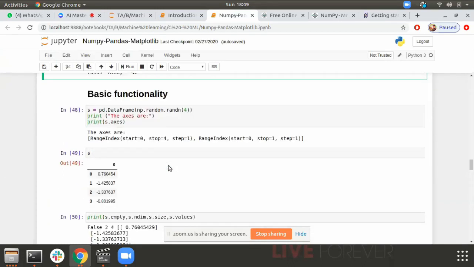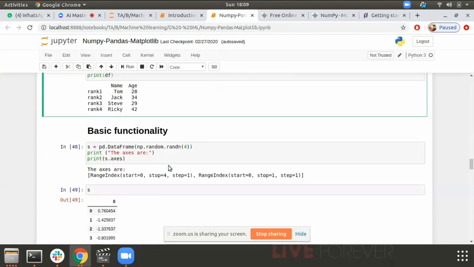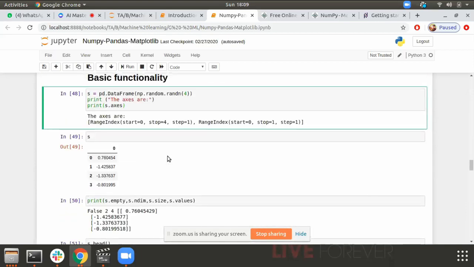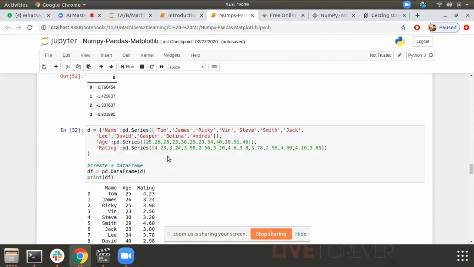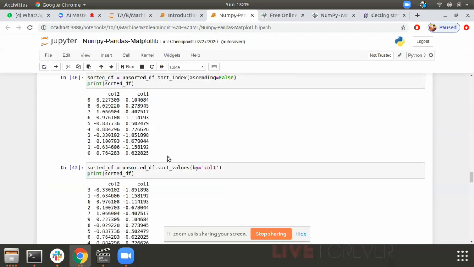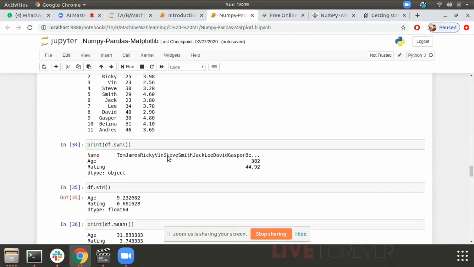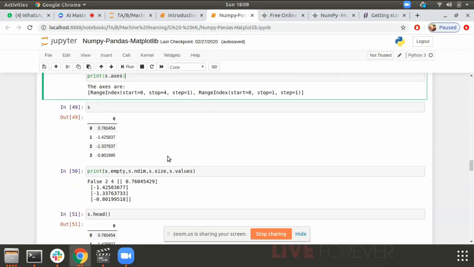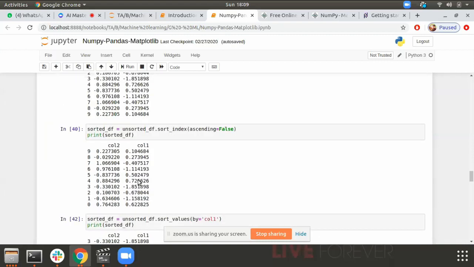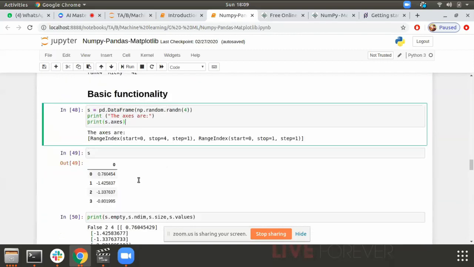Okay, so where were we? Basic functionalities. Yeah. Okay, I think it's already 6:10. I think we should stop here. Let me see how much this section is. Can I cover it right now? Basic functionality will take time. We have sorting, we have standard deviation, head, tail. Okay, fine. Let's do one thing. Let's cover this basic functionality, so we'll be good with this section, and then later we can see what the remaining section is.